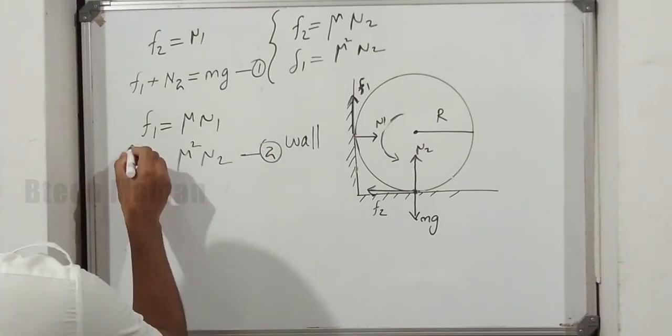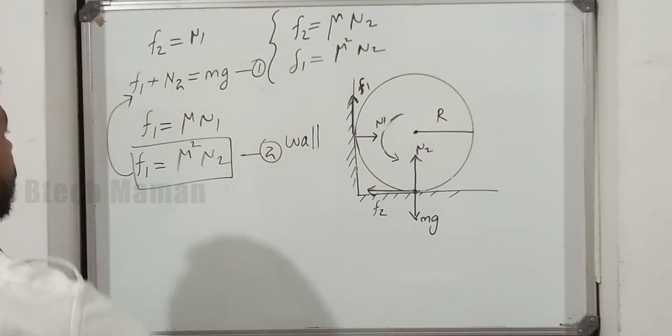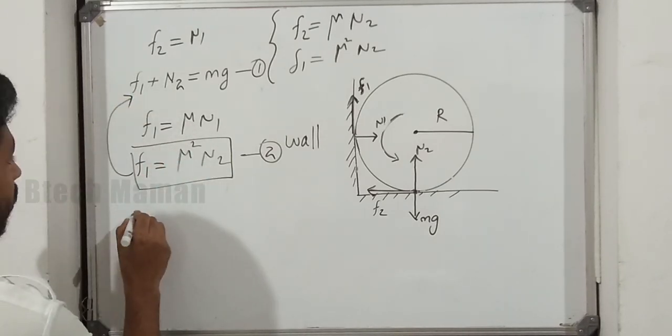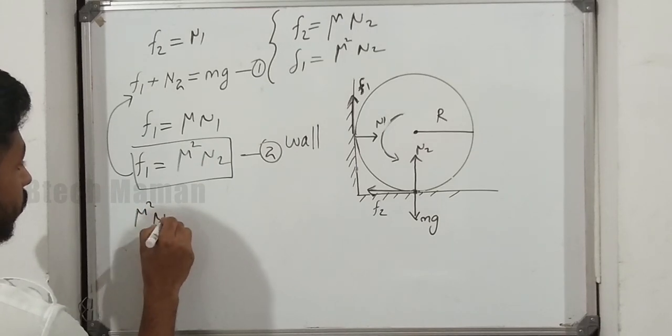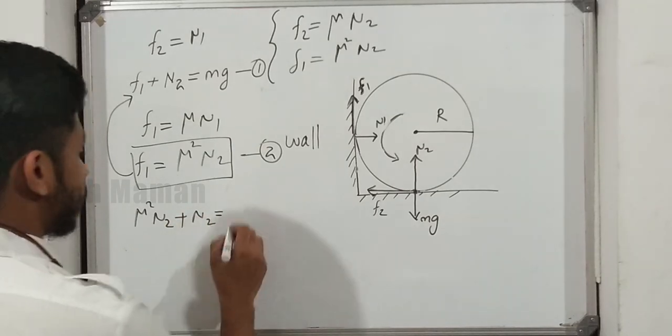This value of F1 we have to put in equation number 1. Then what will happen? Mu square N2 plus N2 is equal to mg.